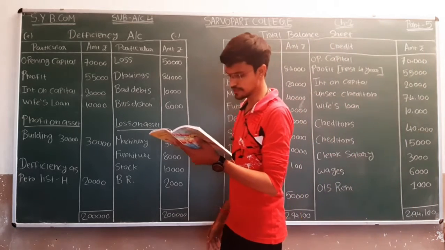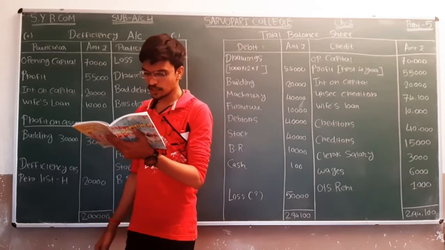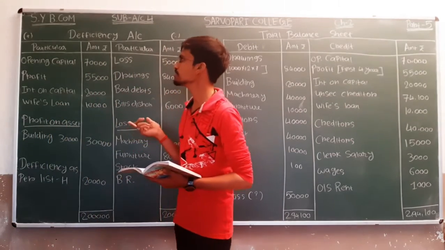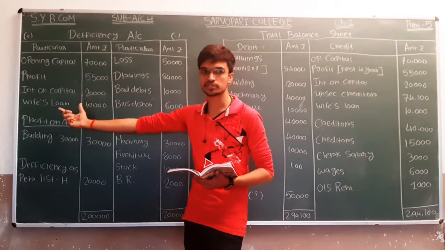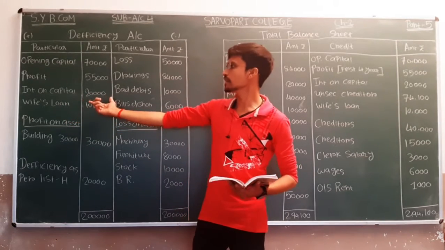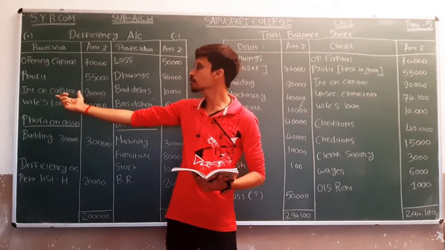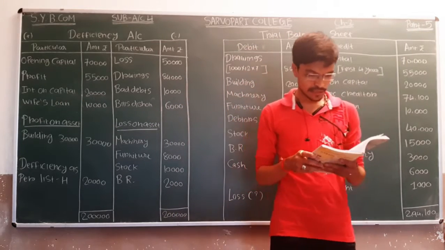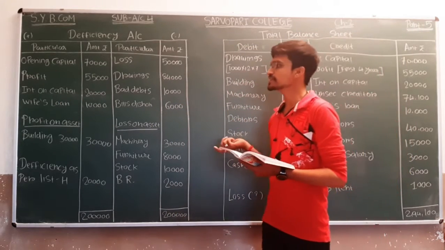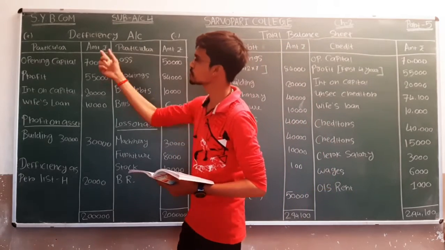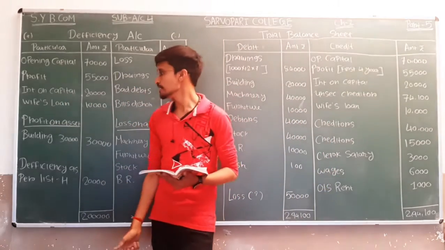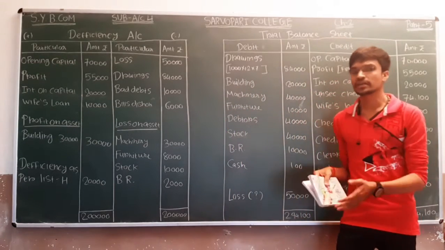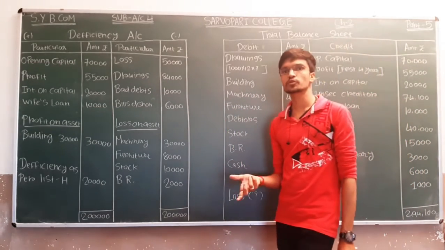Next it will come interest on capital, that is 20,000 was calculated on the capital. So interest on capital will be shown on plus side of the deficiency account. Amount is 20,000 and under the heading of interest on capital. Okay, next loan. So wife's loan, that is recoverable amount, so it will be shown on plus side. Wife's loan amount is 10,000. Okay, now we have to show whether there will be any benefit on the asset, any profit on asset or what.